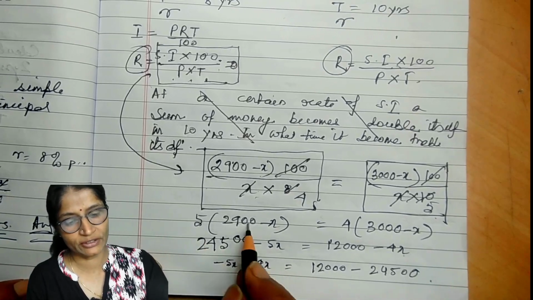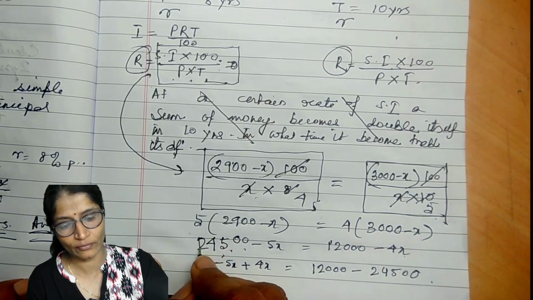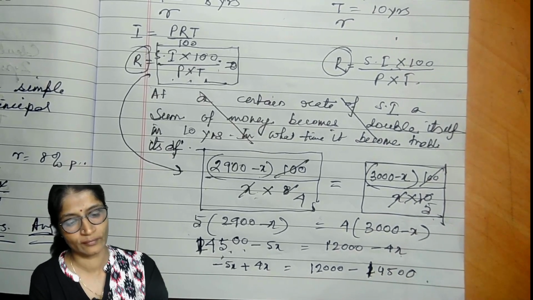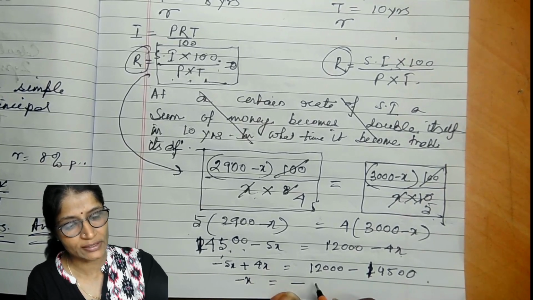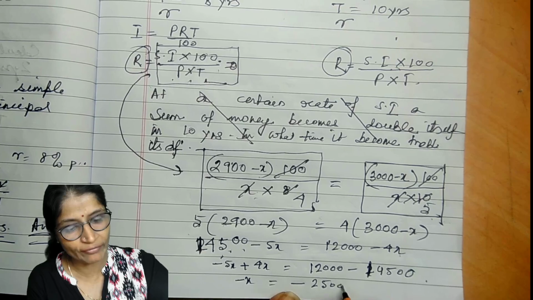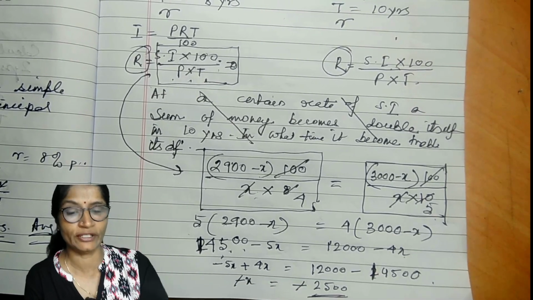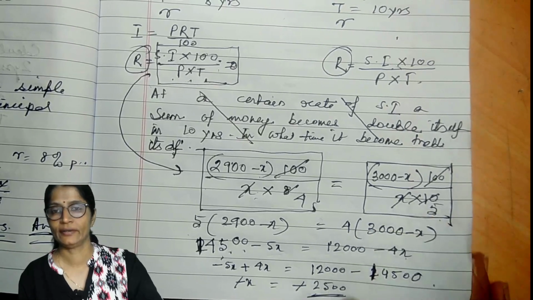Sorry, here some mistake is there. 5 9s are 45, 5 2s are 10, 14 it will be. So minus x is equal to minus 2500. Minus minus cancel. So x is 2500. It means the principal is 2500.